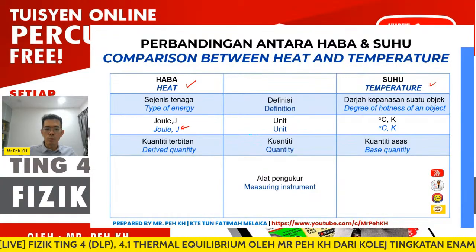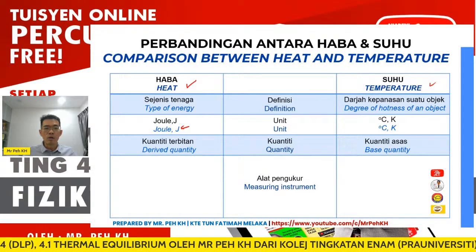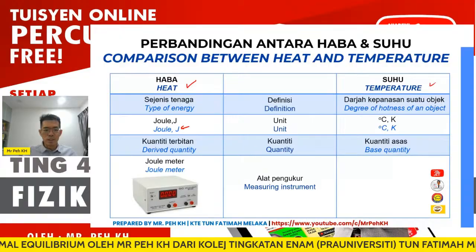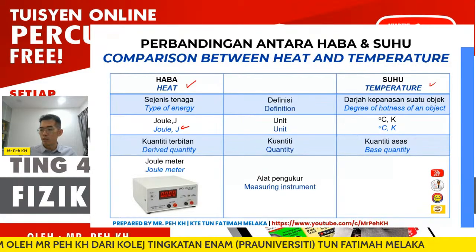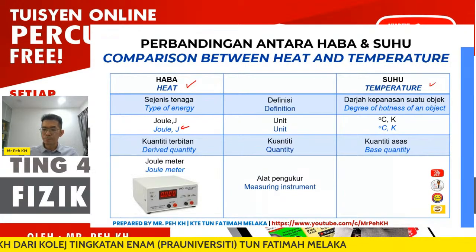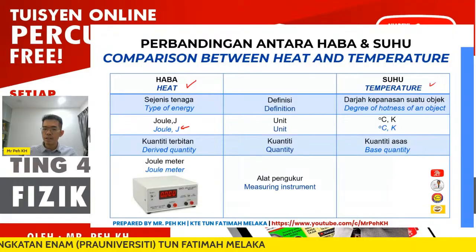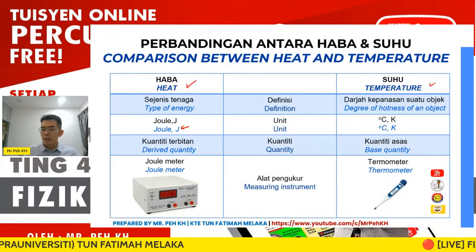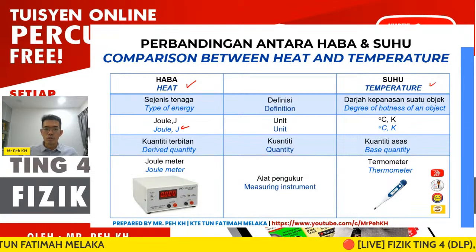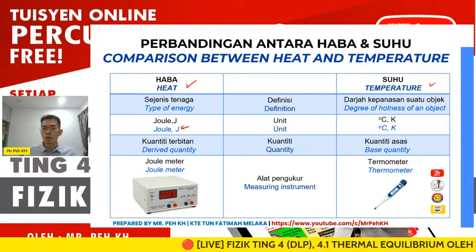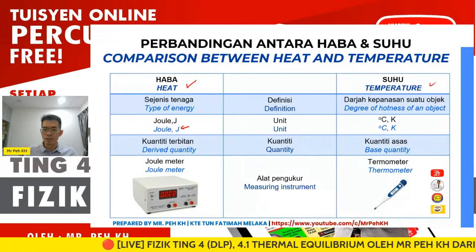How can we measure the amount of heat? You can use a joulemeter, or a calorimeter. For temperature, you measure using a thermometer. These are the basic differences you may use to compare heat and temperature.